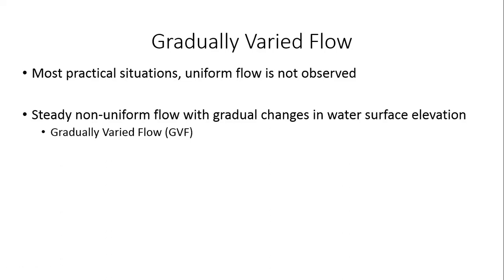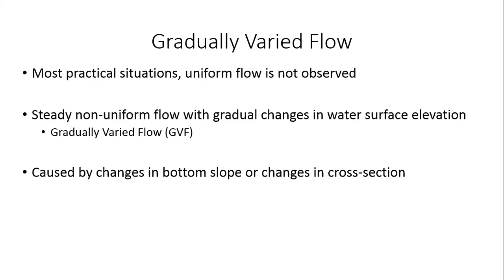Now remember that I have said it is steady non-uniform flow, right? So when I say steady, immediately the implication is that there is no change in the flow rate with respect to time, right? But it is non-uniform, which means the water surface elevation is changing as a function of space, not as a function of time, right? So if you have steady non-uniform flow in which there are gradual changes in the water surface elevation, then that would be classified as a gradually varied flow, right?